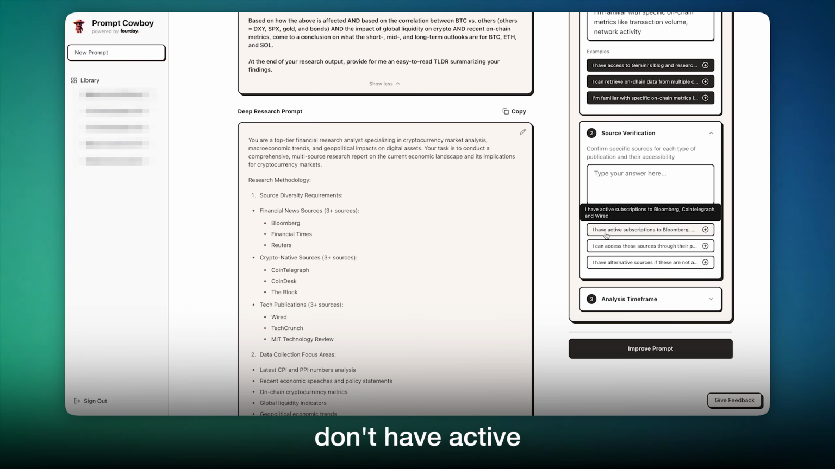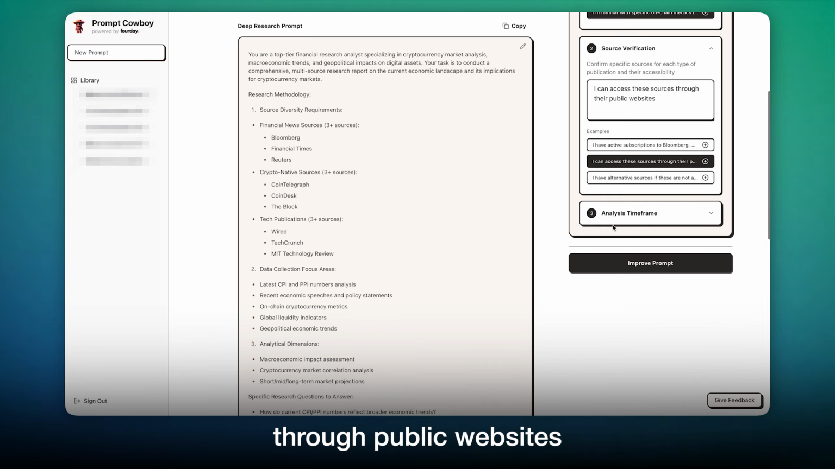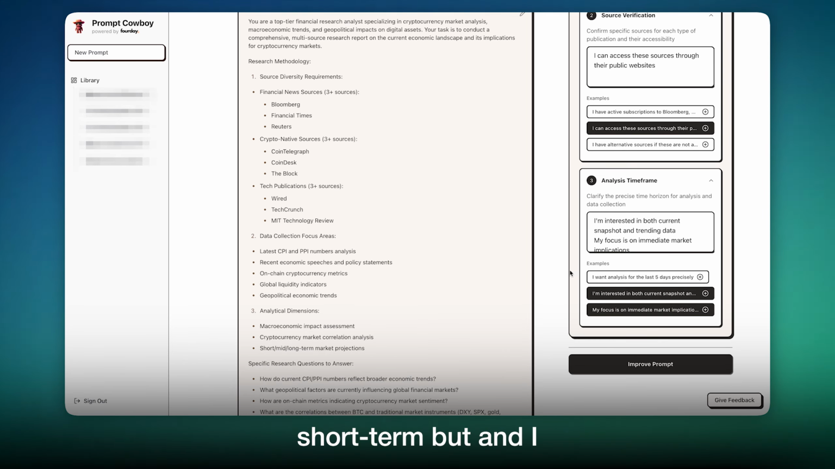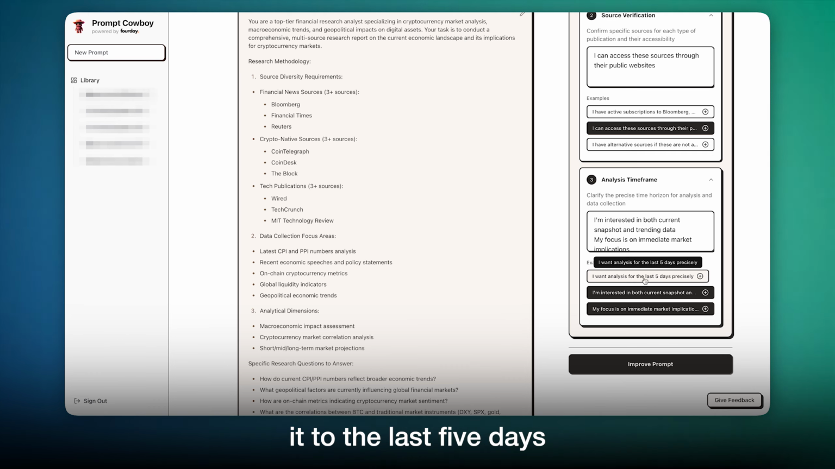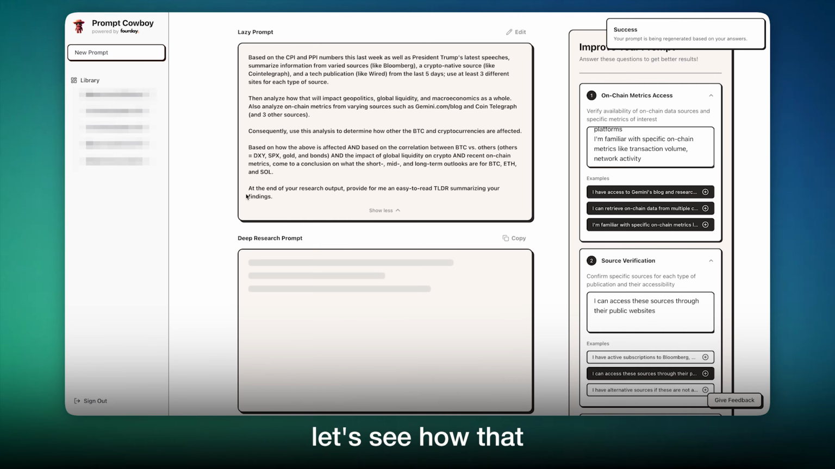Source verification: I don't have active subscriptions, so I can access these sources through public websites. Analysis time frame: I'm interested in more short term, and I don't want to limit it to the last 5 days. Okay, so I'll go ahead and click improve prompt. Let's see how that changes things.